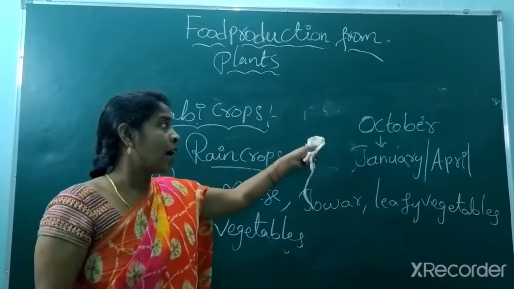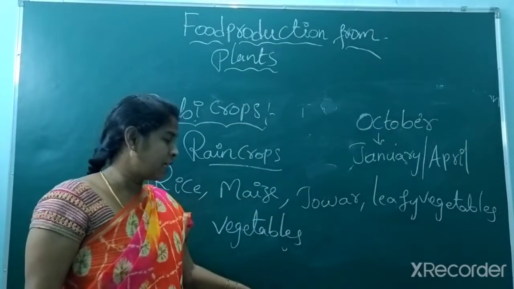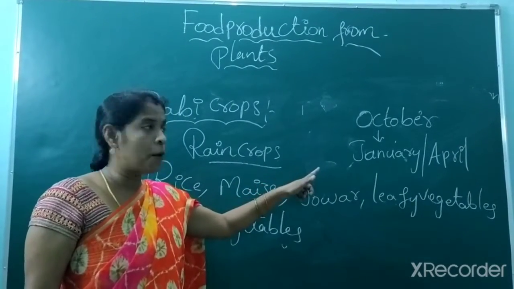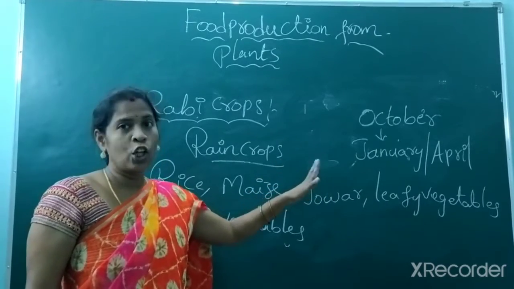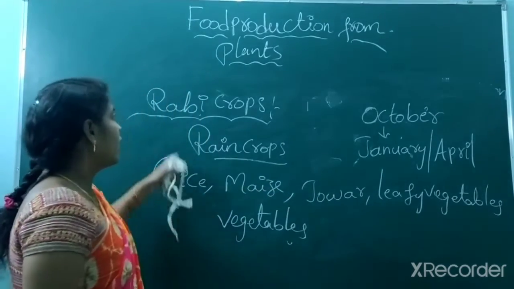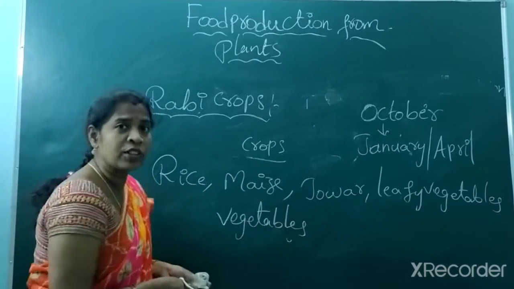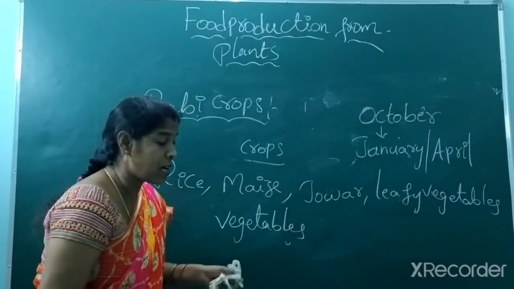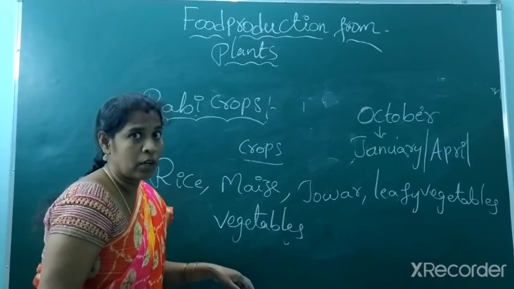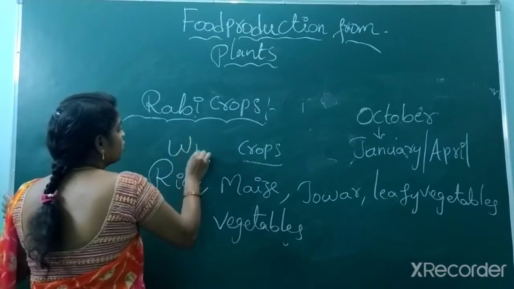So October to January only it indicates for short-term crops, and October to April long-term crops. So again, Rabi season. Rabi season is generally called, in your textbook they gave summer season, sorry, winter season, but it is not summer. It is called winter.